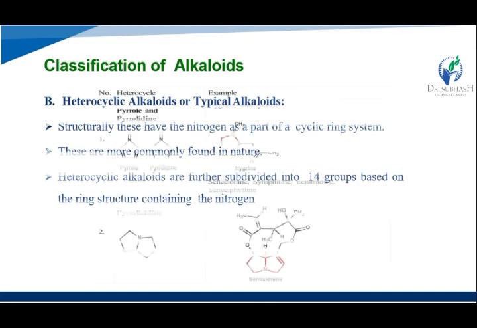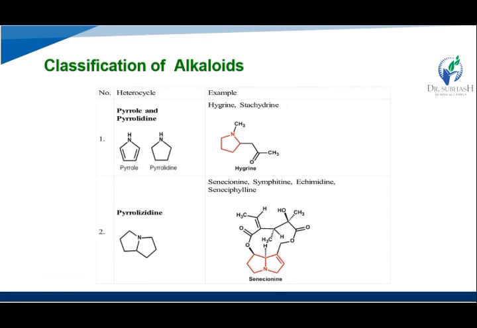Okay, so here we see the two examples like pyrroline and pyrrolidine. Then second one that is a pyrrolizidine. So their example that is a senecionine. Okay, then symphytine, ichimidine, their examples. Okay.